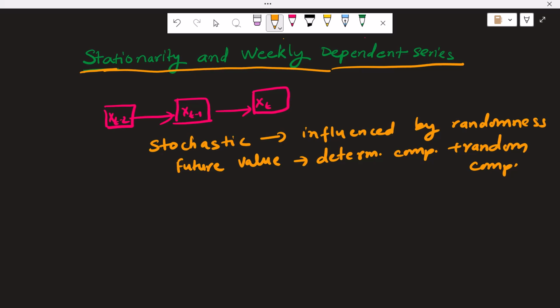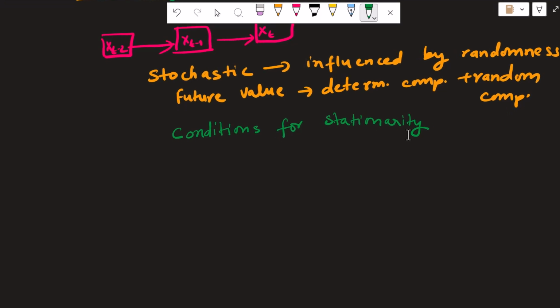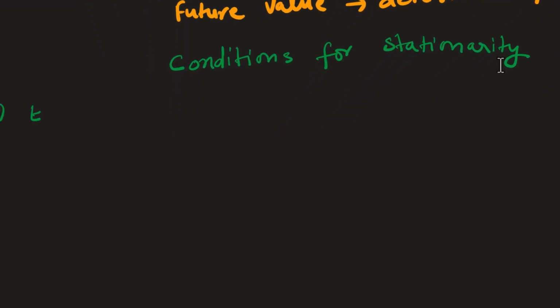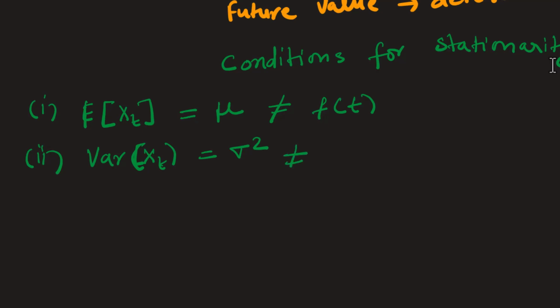Now let's have a look at what makes a time series a stationary time series. To have stationarity in time series, there are three conditions which are required to be met. 1. It has constant mean across the time, that is, its expectation or mean is constant. It is not changing with time, it is not a function of time. Now, the second condition is that the variance of that time series is also constant, again, not a function of